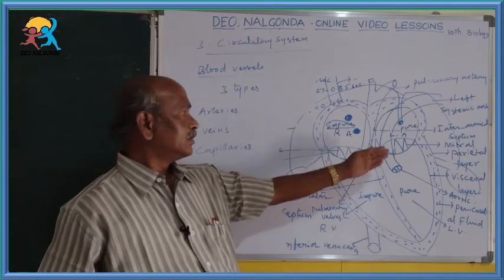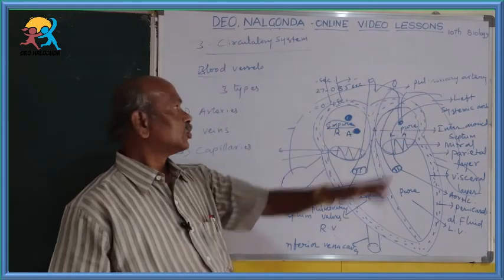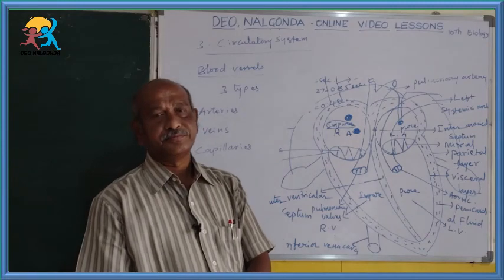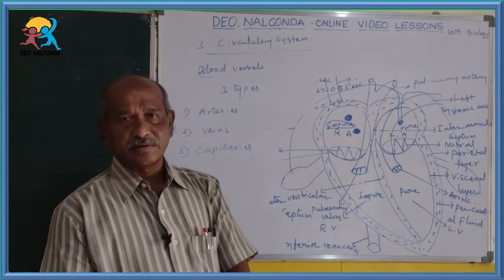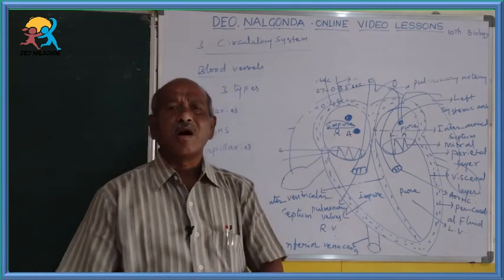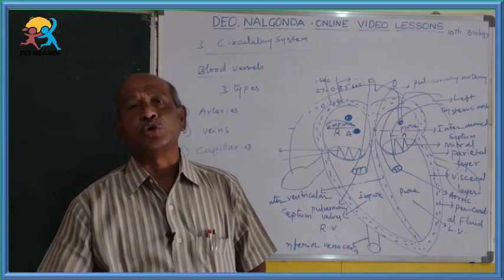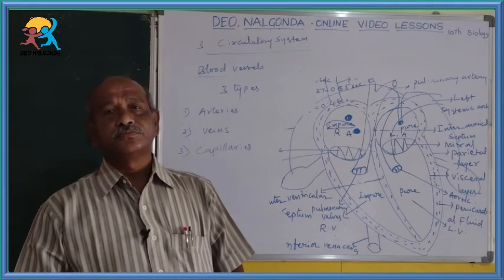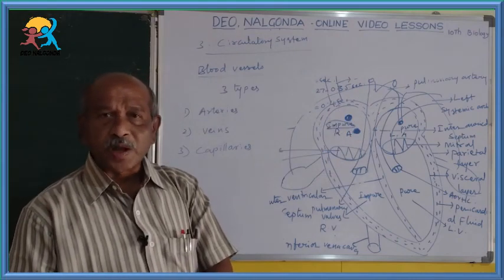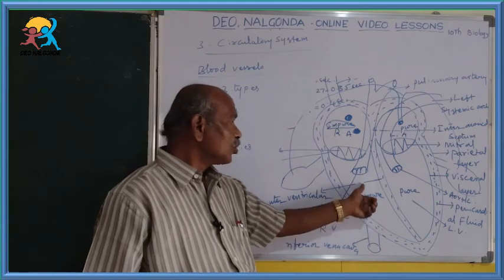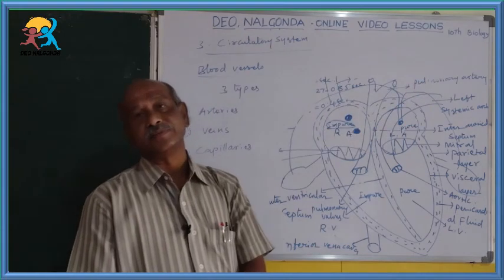Once again you see this diagram. Both of them are arteries. One is called the pulmonary artery and another one is called the left systemic artery. Generally, arteries carry pure blood from the heart to different parts of the body, except this pulmonary artery. This pulmonary artery carries impure blood from the right ventricle to the lungs.